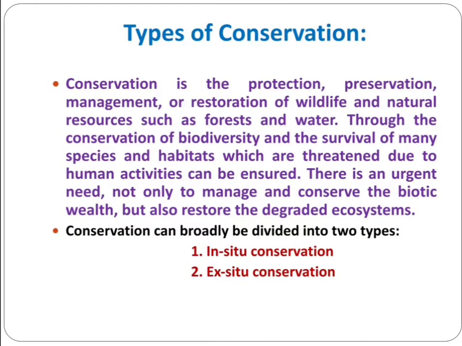Then what are the different types of conservation of biodiversity? Simply we say conservation is nothing but protection, preservation, management, and restoration of wildlife and natural resources such as forest and water. Through the conservation of biodiversity, the survival of many species and habitats which are threatened due to human activities can be ensured.